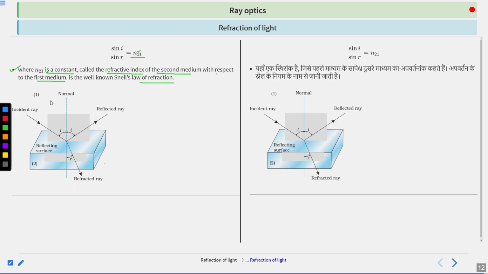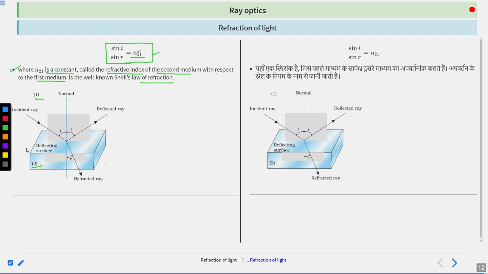Clear? So in this diagram, this is the first medium and this is the second medium. And this Snell's law is very important for the exams, so you should remember this.